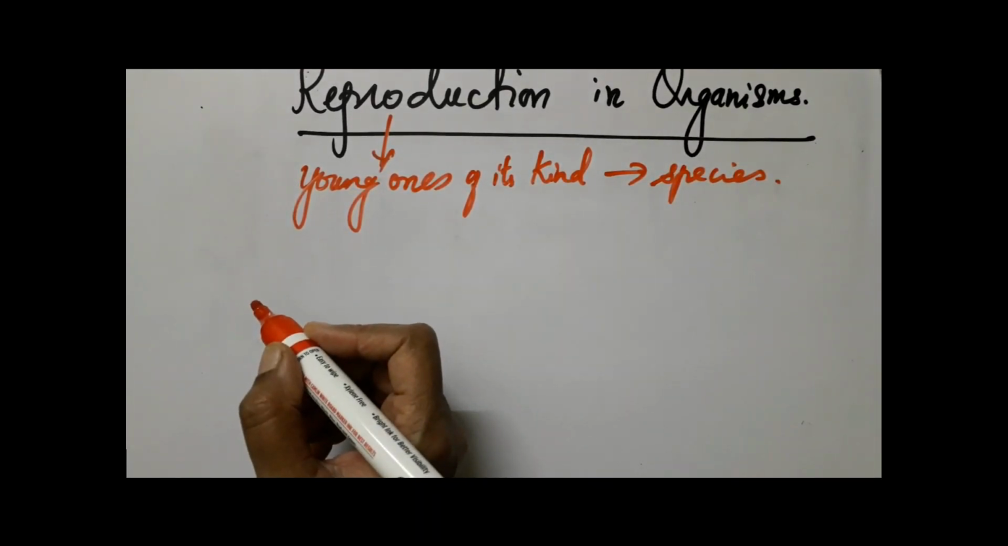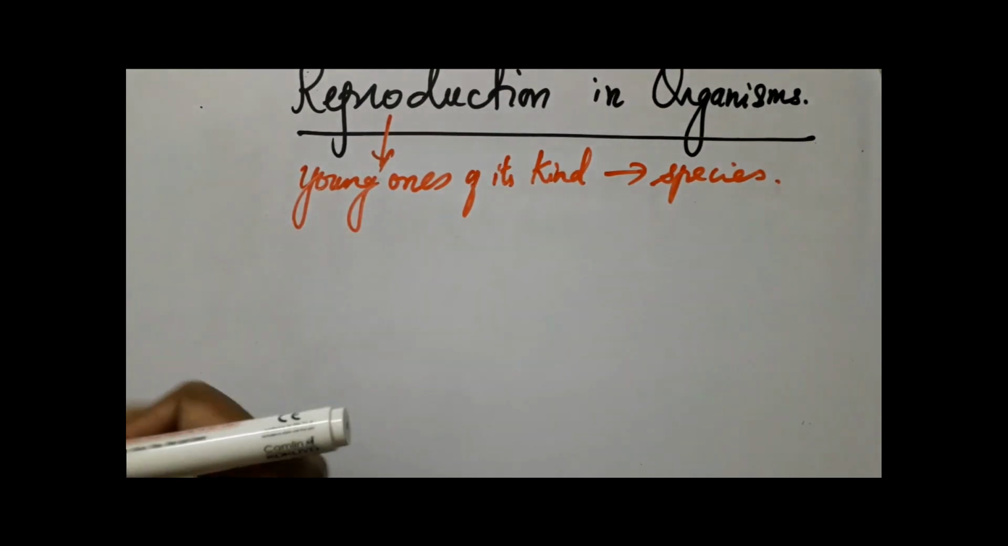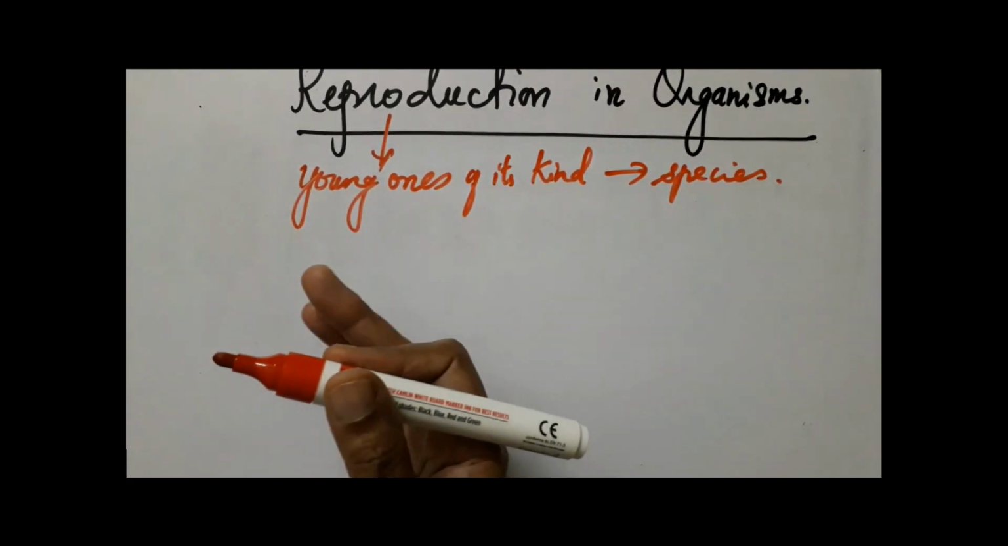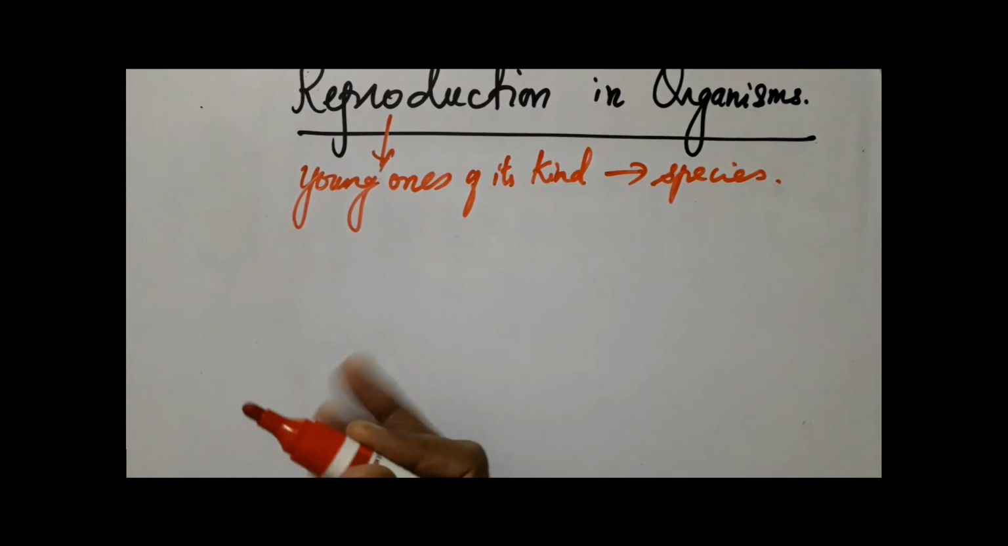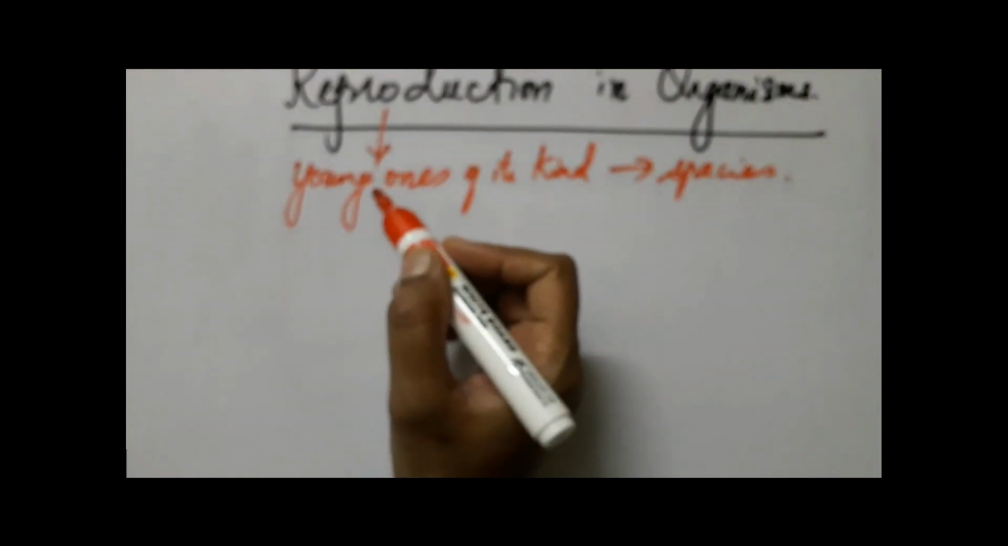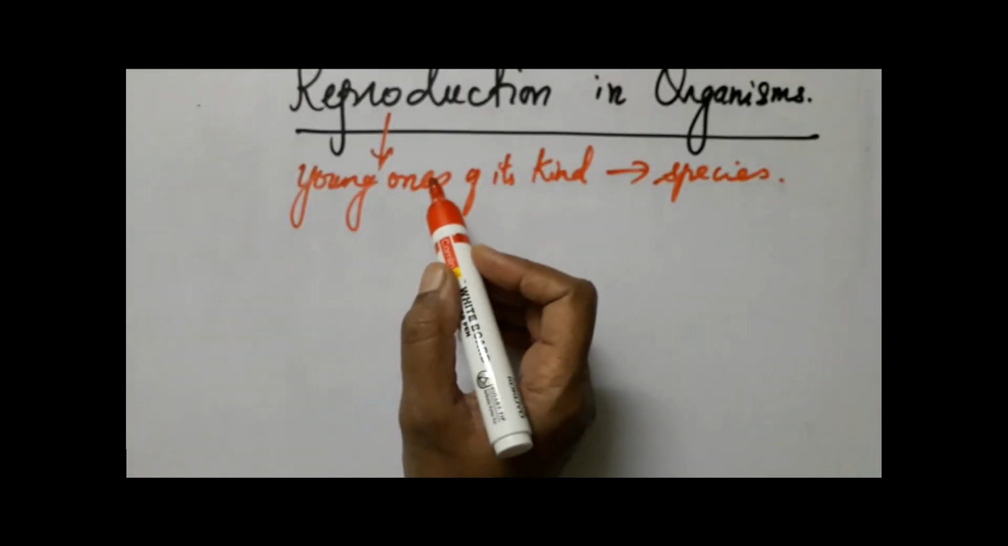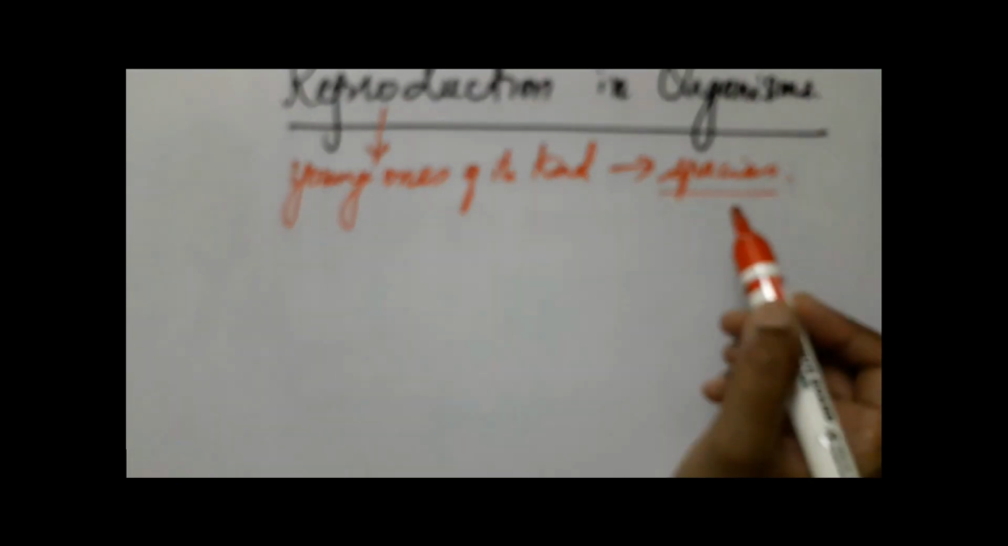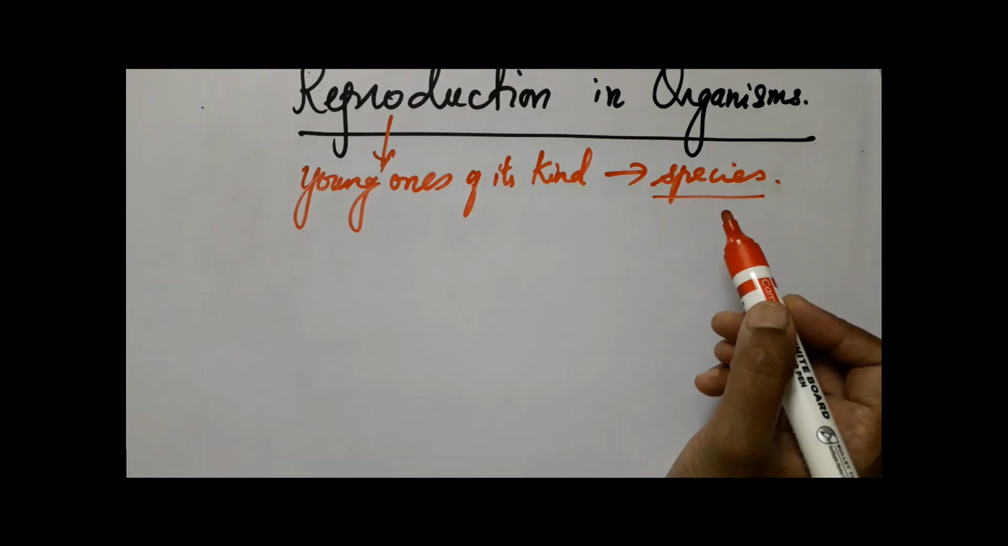Like for example, cats give birth to cats, or dogs give birth to dogs, humans give birth to humans, amoeba gives rise to amoeba. All this is nothing but reproduction taking place in order to continue the species.